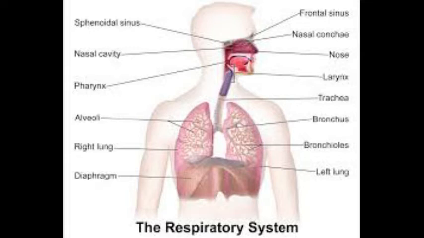The respiratory system provides oxygen to tissues and removes carbon dioxide from tissues. The air contains several other gases, but what we need in our bodies the most is oxygen. So the oxygen is taken from the air, and the respiratory system sends this to the tissues.